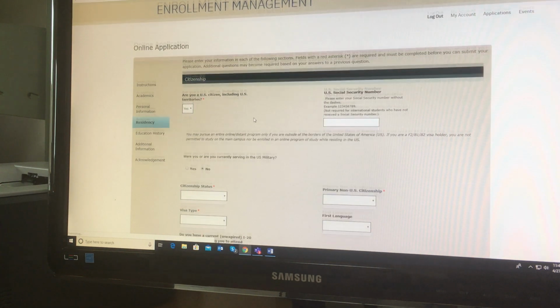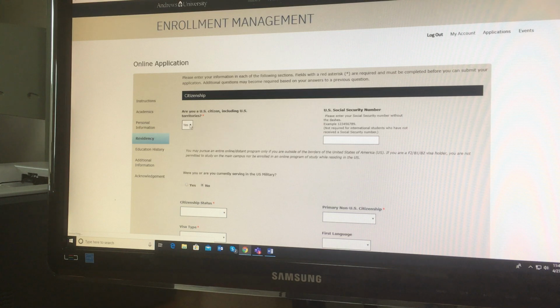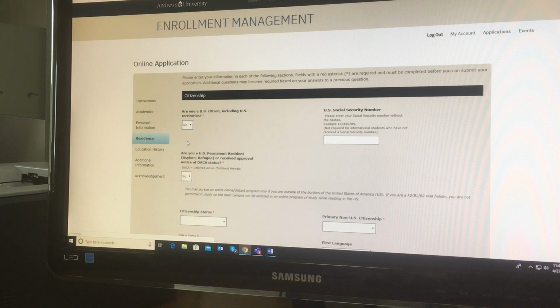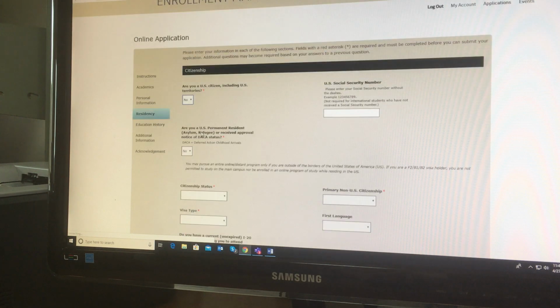So, are you a US citizen? I think most of you will say no. If that's the case, you have to say no here, so you don't have to fill in this US Social Security number. Don't worry about that. Are you a US permanent resident? No. So, no, no for these boxes.